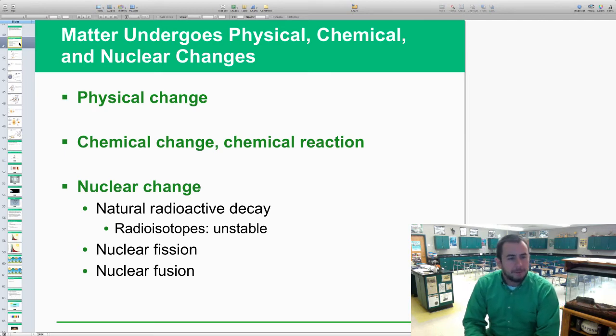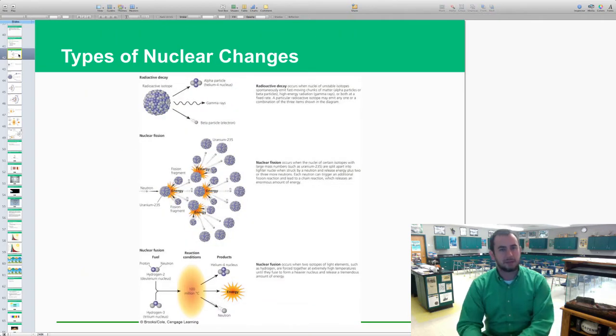Nuclear change is a little bit different. It has to do with radioactive decay, fission, and fusion, and it has to do with radioisotopes that are unstable and trying to become stable, and that's where we'll start with these. We'll look at each of these three types of nuclear changes.